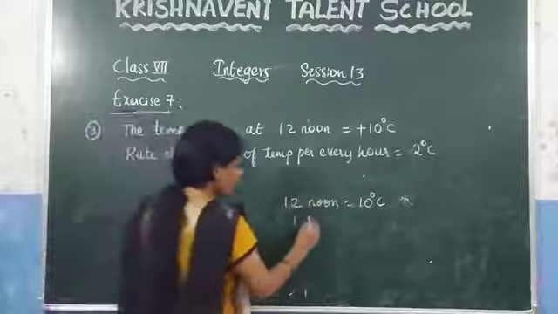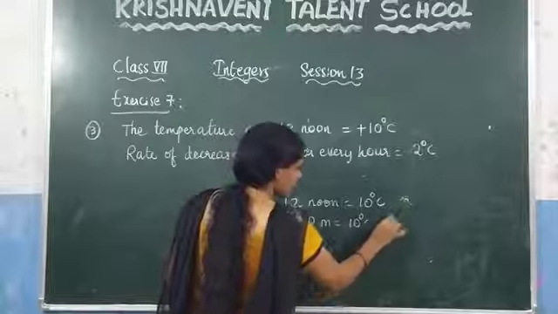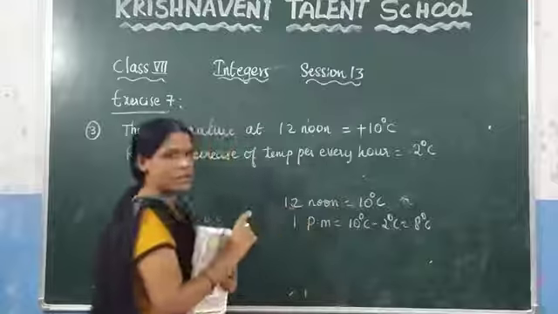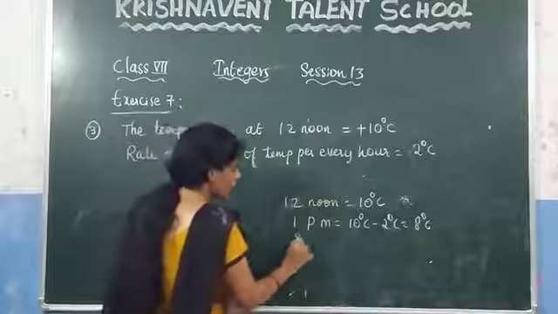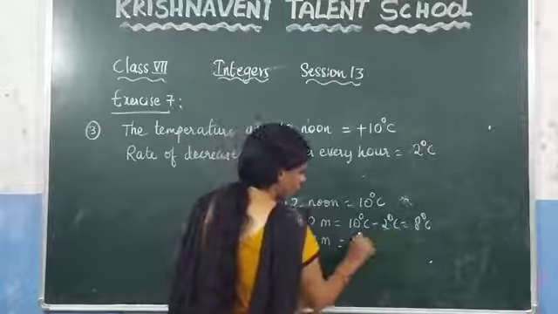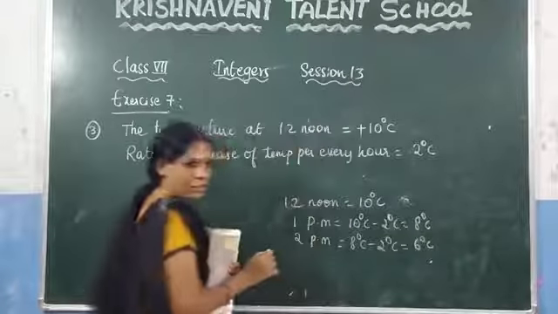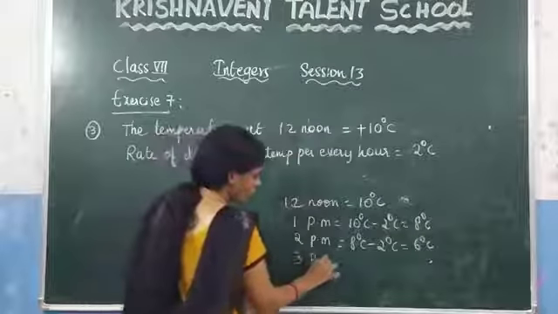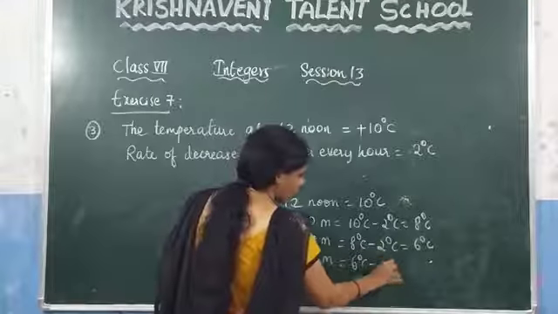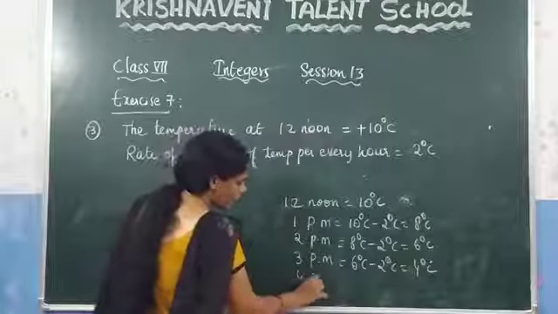That means at 1 p.m. what will be the temperature? 10 degrees centigrade minus 2 degrees centigrade, which is 8 degrees centigrade, because for every 1 hour it is decreasing by 2 degrees. And at 2 p.m. what will be the temperature? Again 8 degrees centigrade minus 2 degrees centigrade, which is 6 degrees centigrade. Now at 3 p.m. you need to subtract again 2 degrees centigrade. How much are you getting here? 4 degrees centigrade.